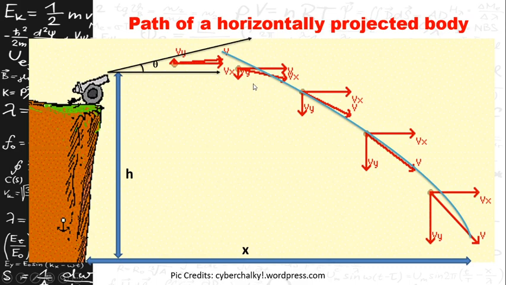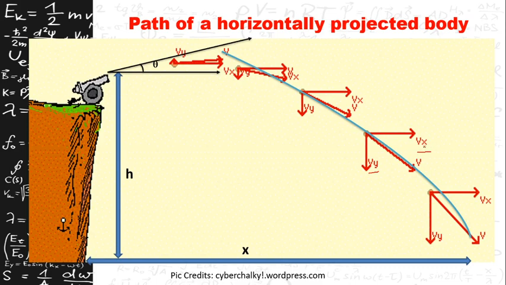Now here, at any point of its travel, if you consider different points, at each and every point, the direction of the velocity is the resultant of its two velocity components, that is the horizontal velocity component and the vertical velocity component, called as ux and uy here.